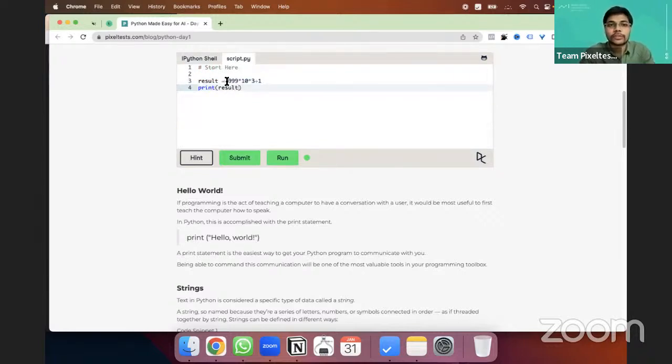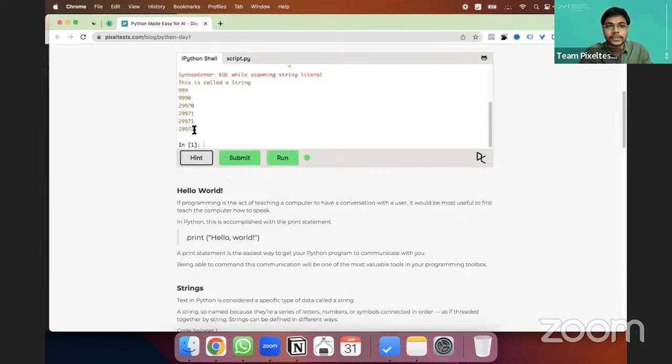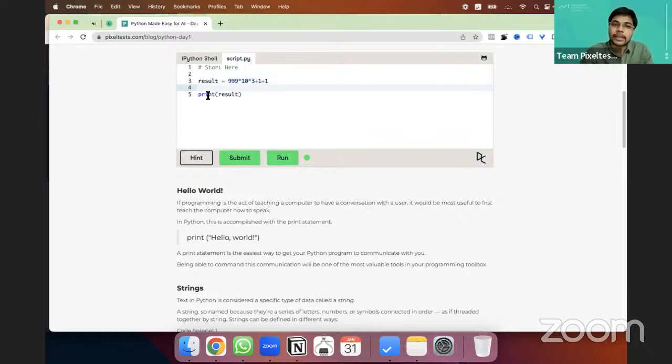Instead of directly putting it here, I added it here. Now let's say I'm going to add 1 more. I'm going to run it. Now you can see that it added 1 more. So I have created something called a variable. I did the arithmetic there by giving the equal to sign and used the print statement to give this result.